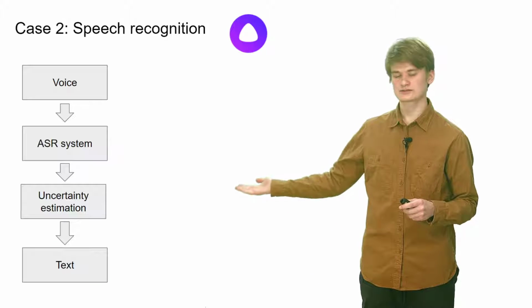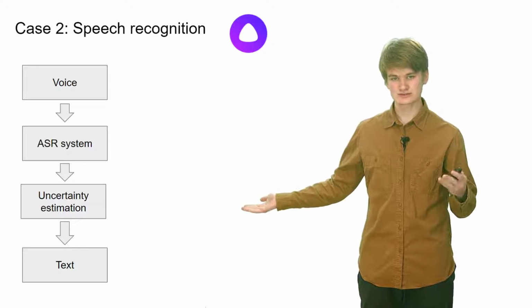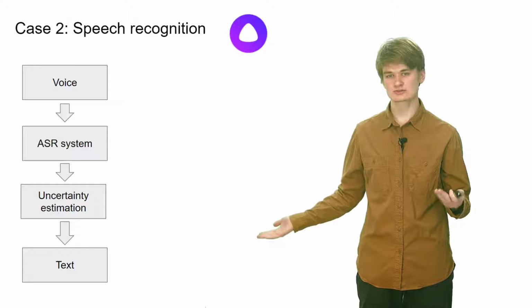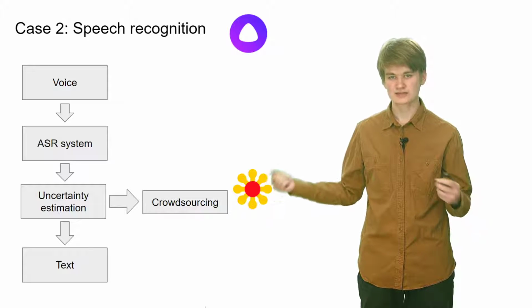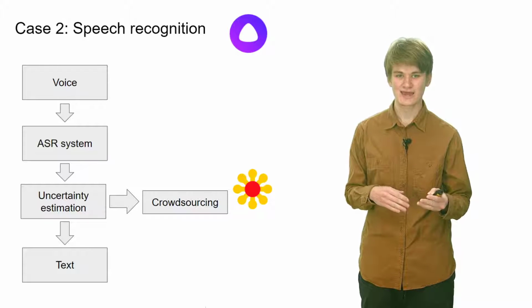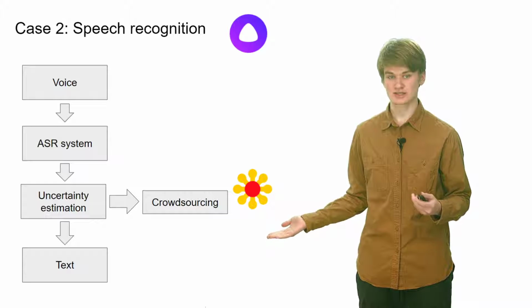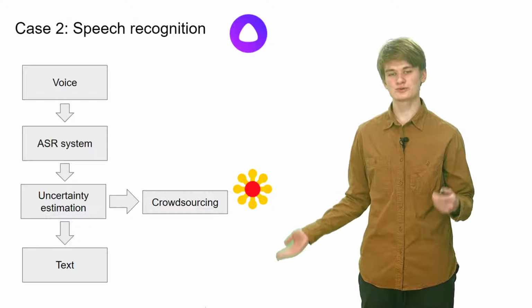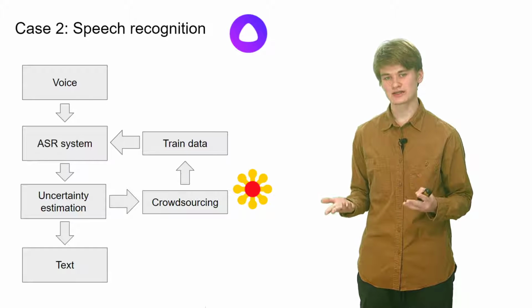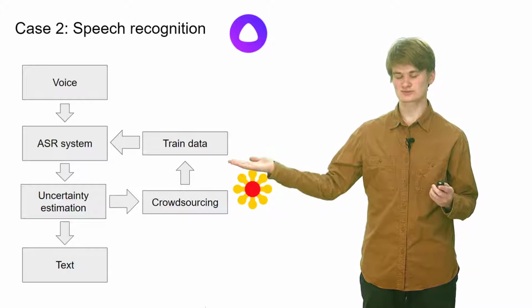We can install an uncertainty estimation system on top of the ASR system, and this will allow us to understand if the ASR works well and recognition quality is good. If we have a bad quality, then the uncertainty estimation system will throw a signal to a crowdsourcing system, such as Yandex Toloka, in order for people to translate the signal into text. Afterwards, this data goes to the ASR system to improve quality and to make the user happy.